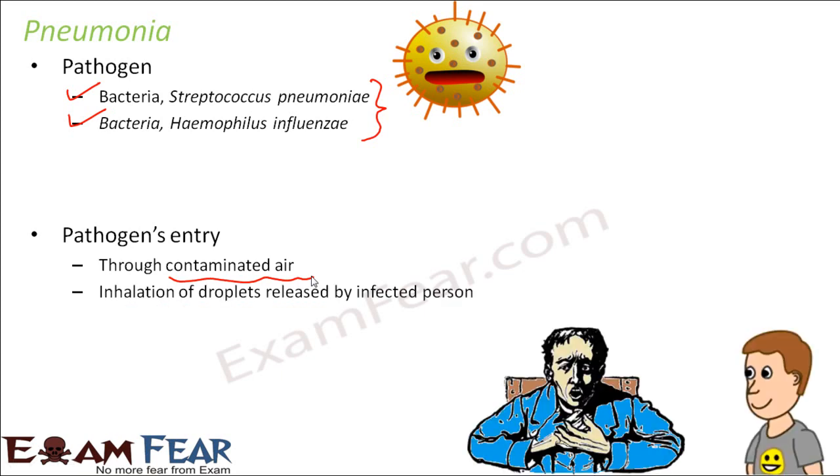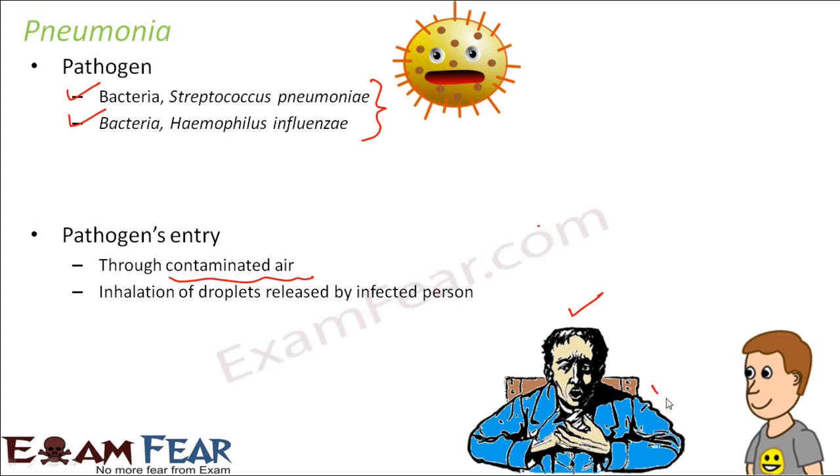Now how do they come to the air basically? Let us suppose this person is the patient who is suffering from pneumonia. The symptoms of the disease are such that he often tends to cough or sneeze. Whenever he sneezes or coughs, small droplets come out of his mouth or his nose.